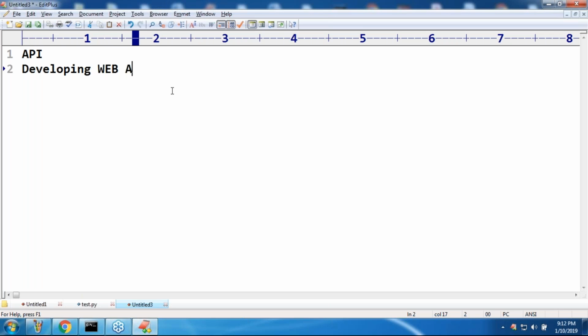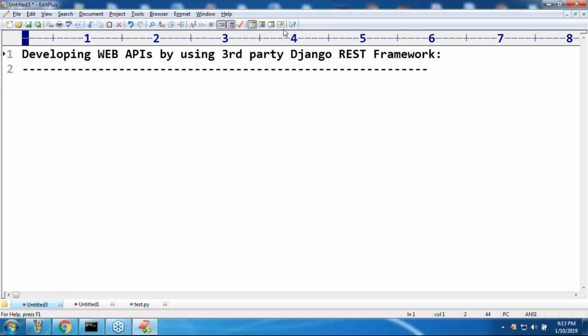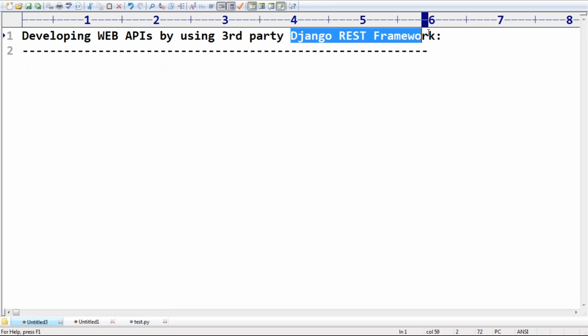Developing web APIs by using a third party. Very important, sir, this is not part of Django. Third party Django REST framework. Remember that. So, how to develop web APIs by using Django REST framework? This part we have to discuss in detail. I want to use the third party framework, Django REST framework. In short, most of the people are going to use DRF.